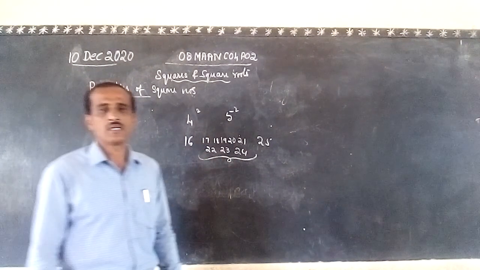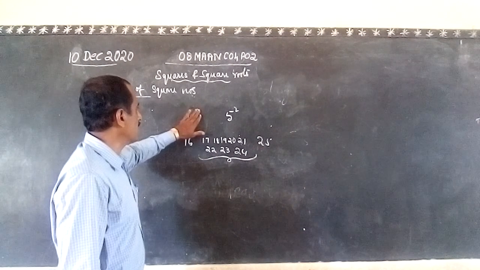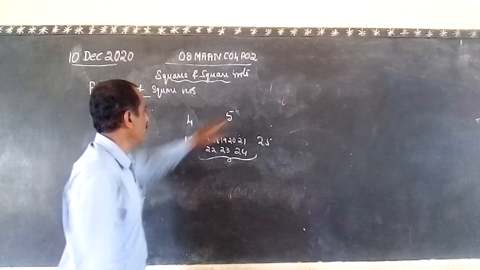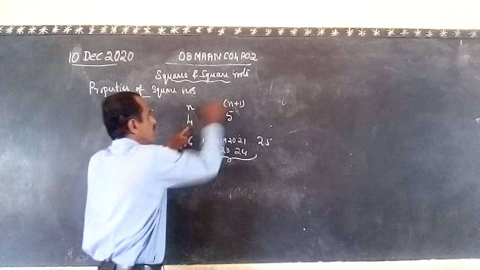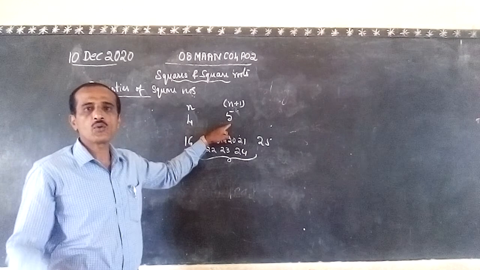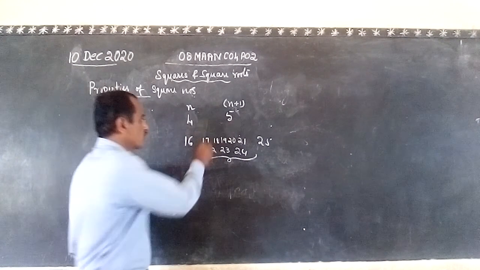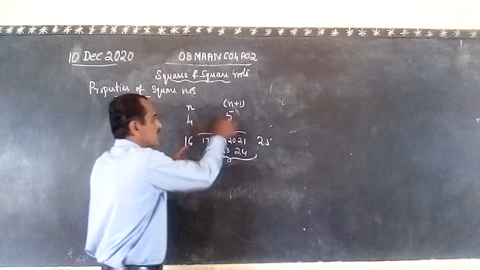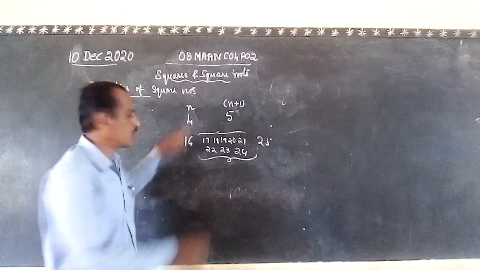8 numbers are there. That means if we take n, then automatically the next is n plus 1. If it is 4, then 4 plus 1 is 5. If n and n plus 1 are two consecutive numbers, the non-perfect squares between the squares of these numbers is always equal to 2 times n, or 2n.